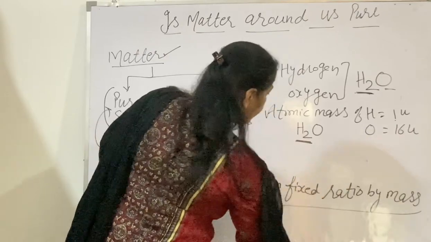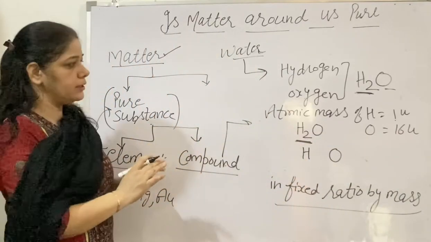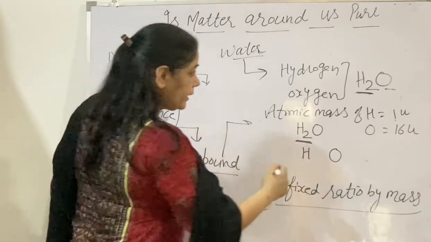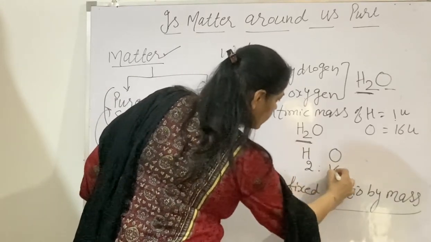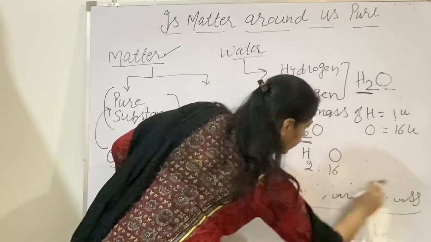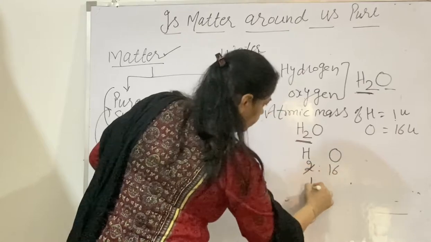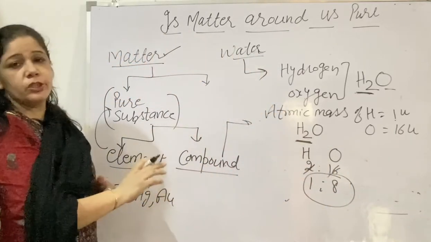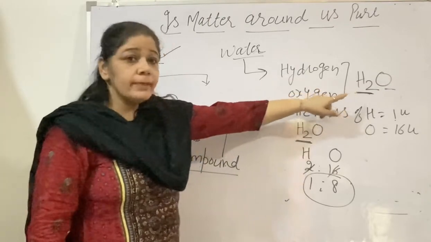So when hydrogen and oxygen combine to form water, they combine in the ratio 2:16, which we can also say is 1:8, from wherever you take the water. It means water is a compound.